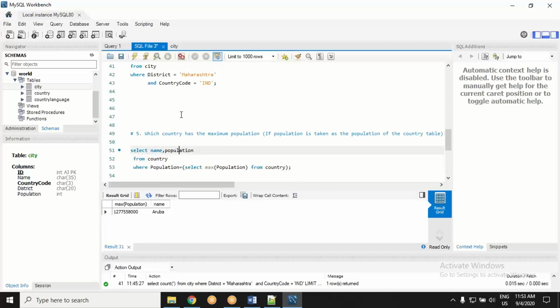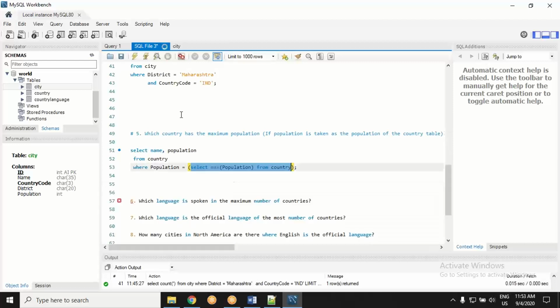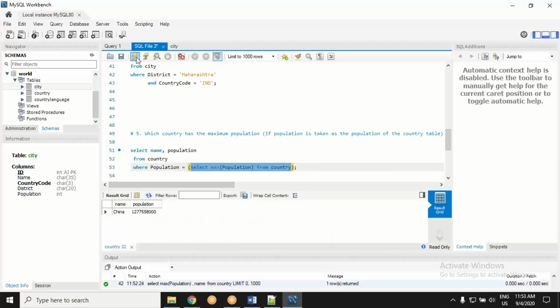Okay, maybe this will work. Now I want to select name and I want to see population from the country table where there is a certain condition true. What is the condition? That population is equal to what this nested query is returning. We have seen that umpteen number of times, no? This nested query is returning a population.